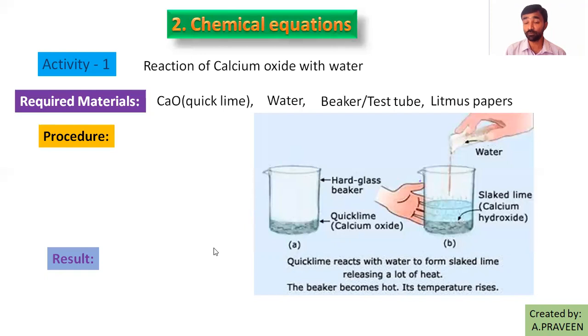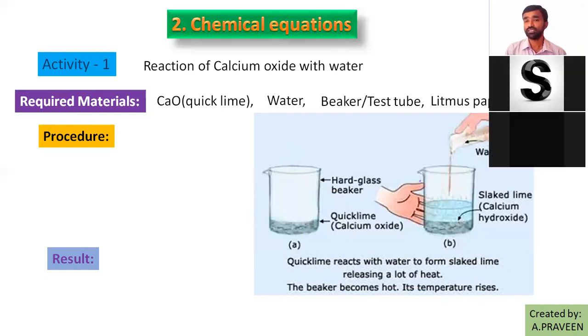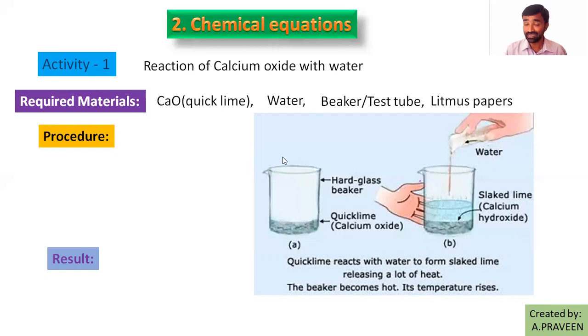What nature is adopted by the slaked lime? Basic. So two things we are able to say here: the nature of the substance changed and heat energy was released. Remember the two points: heat energy liberated and nature of the substance changed.